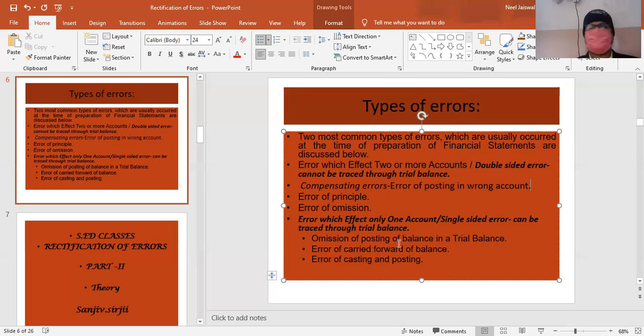Come to the single-sided error, and we will start with omission only. In omission, we have done the journal entry, that is cash to Hari, correctly. But while posting in the cash account, I have not written to Hari. That means error of partial omission. The account part is not correctly recorded.